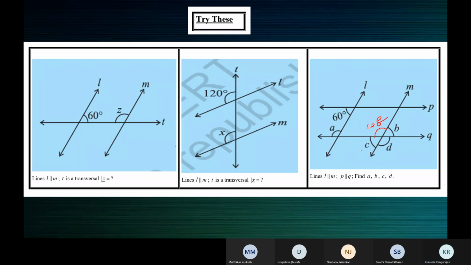All right. What about D? What's the measure of D? Nandana. Yes, ma'am. Since angle E is 120, E and D are vertically opposite angles. Perfect. So they will be equal. So D is equal to 120 degrees. So E is equal to D. Vertically opposite angles are equal. So D is equal to 120. All right. Very good.